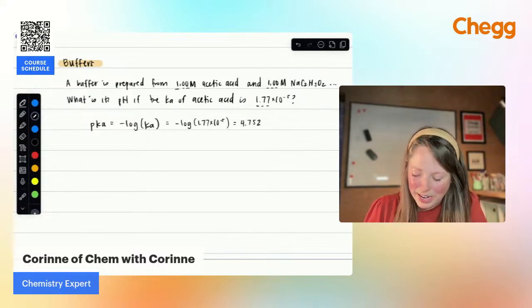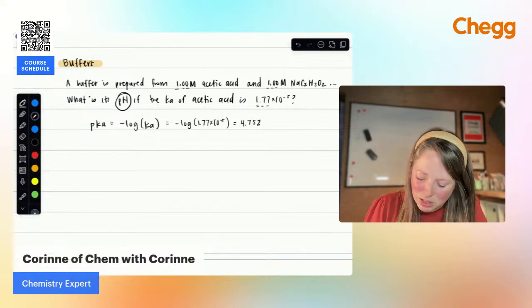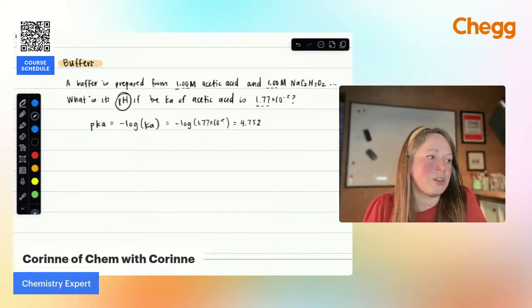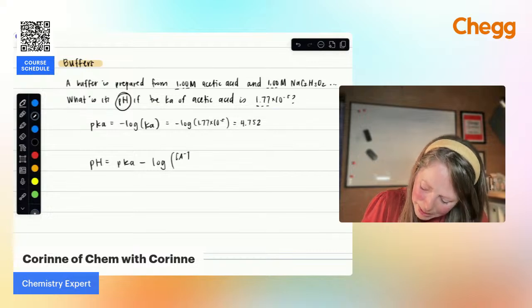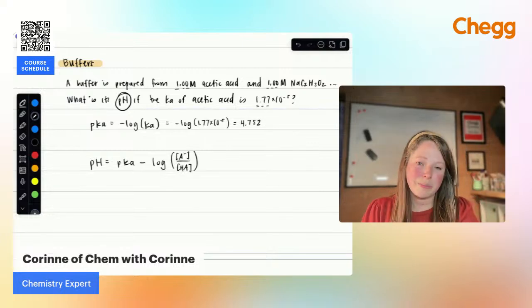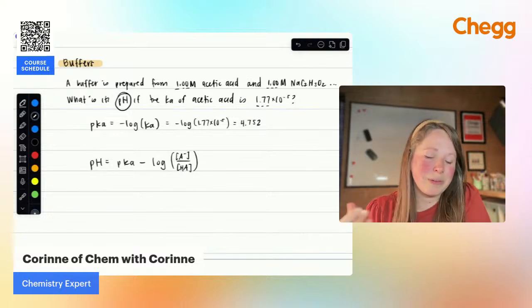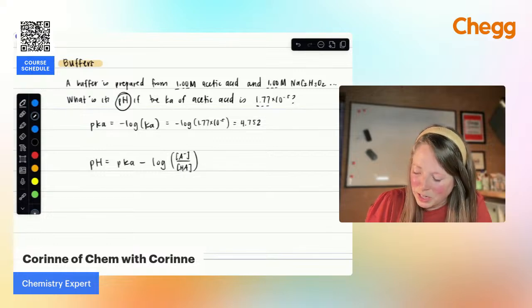All right, so far I have solved for my pKa, but that doesn't really help me because I'm trying to find my pH. So this is where you need to remember the Henderson-Hasselbalch equation, right? Which is just going to be pH equals the pKa, let me go ahead and write that out for you, minus the log of your base, which we'd say is our A minus, our conjugate base, divided by the concentration of our weak acid. This can be flipped, right? If you're dealing with a weak base, it will be its conjugate acid on top. All right, so now it's just a matter of substituting everything in. We are given our concentrations, so this one's really easy. We just have to plug those values in.